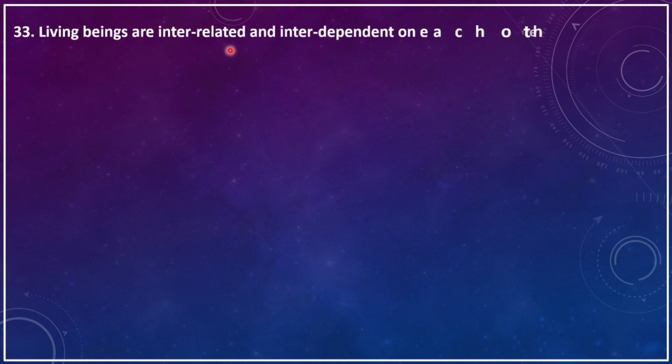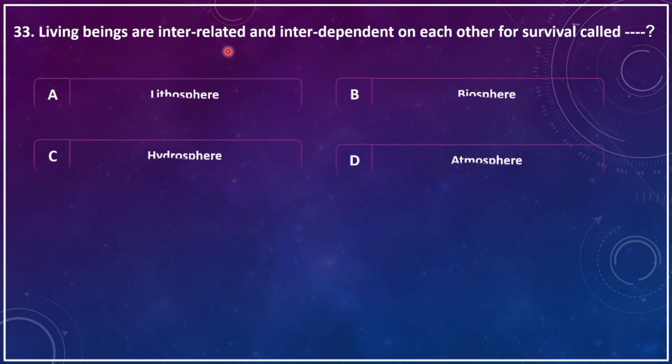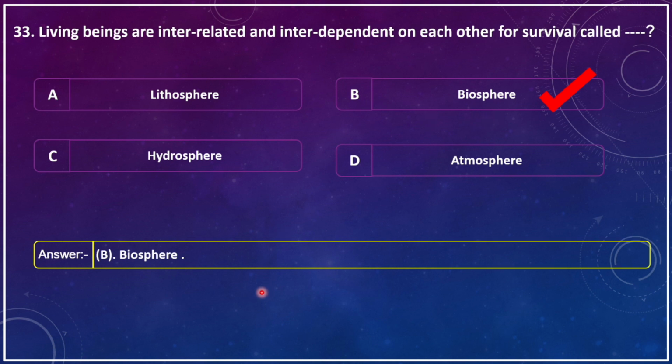Living beings are interrelated and interdependent on each other for survival, called dash. A, lithosphere, B, biosphere, C, hydrosphere, D, atmosphere. The correct answer is B, biosphere.